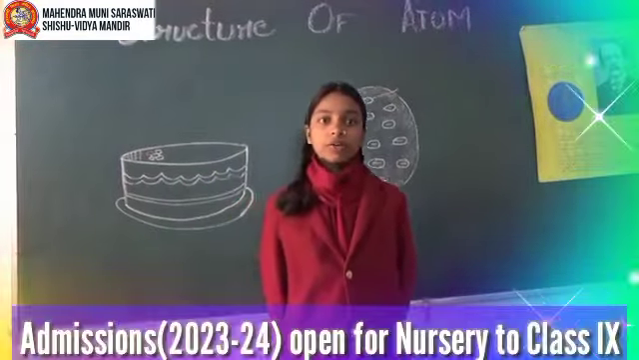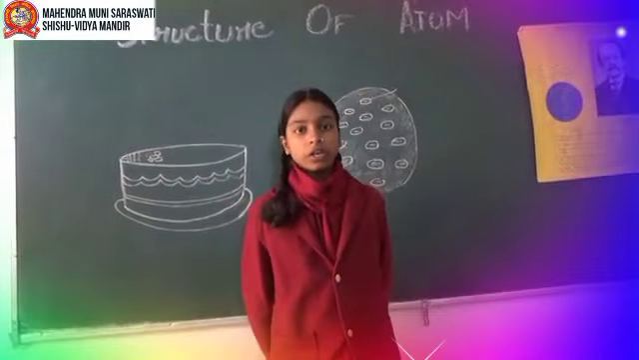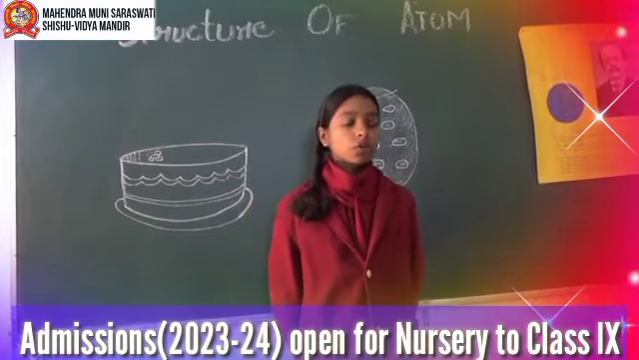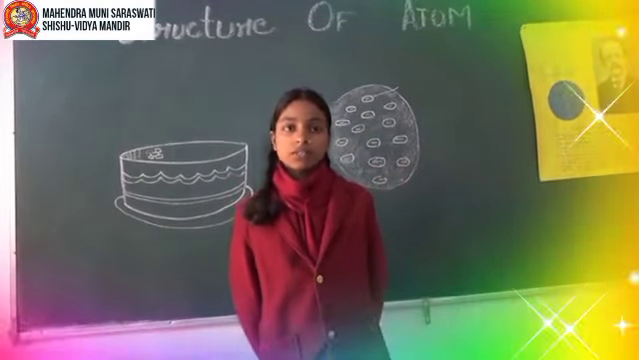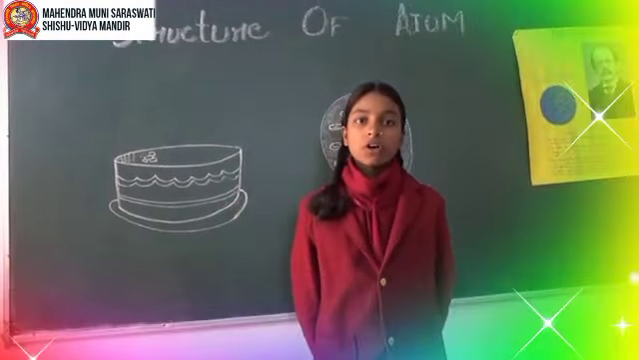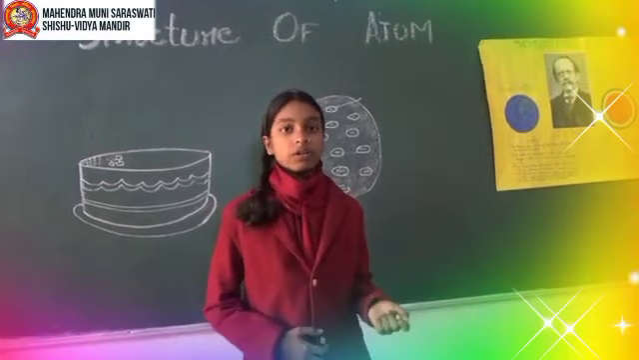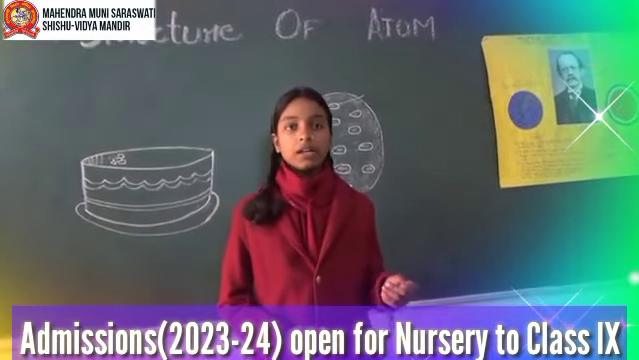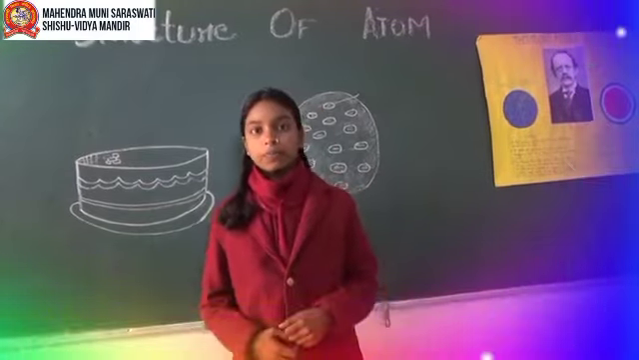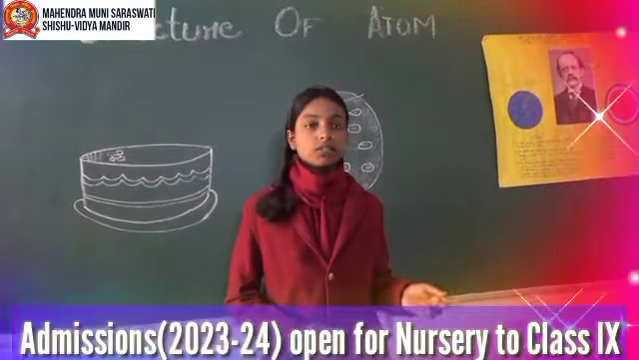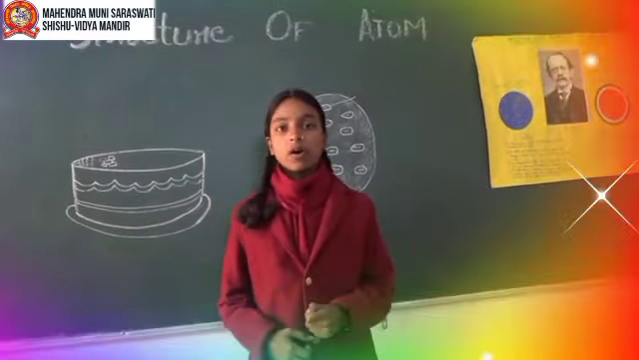I am standing here to give the limitations or drawbacks of Thomson's atomic model. First, Thomson's atomic model failed to explain how the positive charge holds the electrons inside the atom. It also failed to explain the stability of the atom. Second, this theory didn't mention anything about the nucleus. Third, this model was unable to explain the scattering experiment of Rutherford.